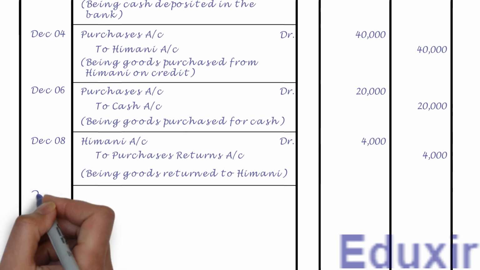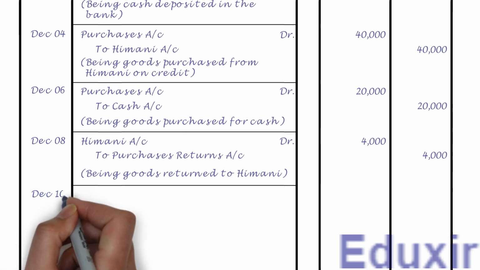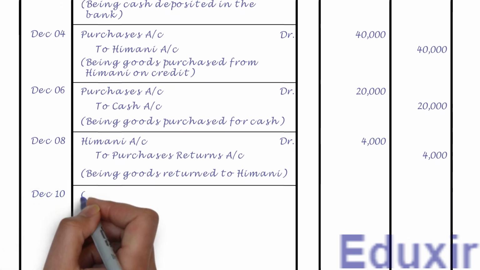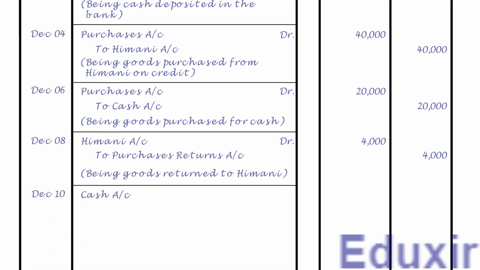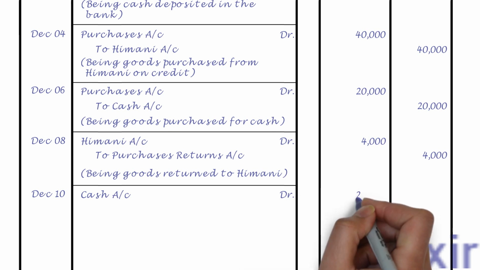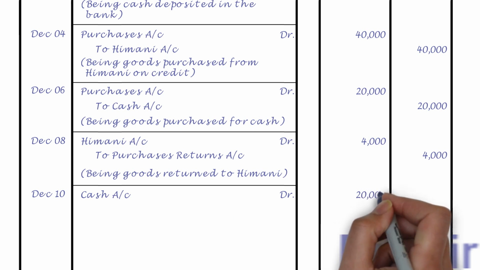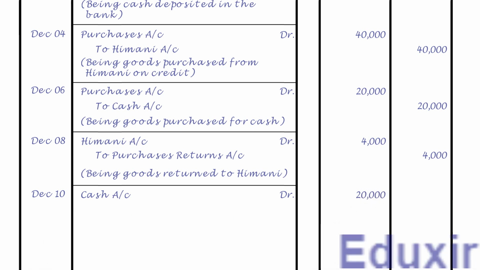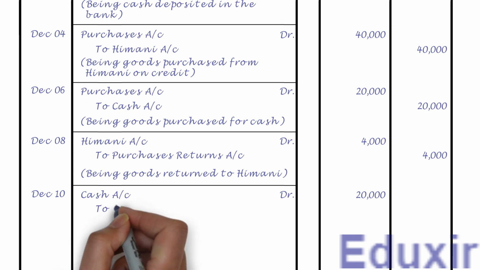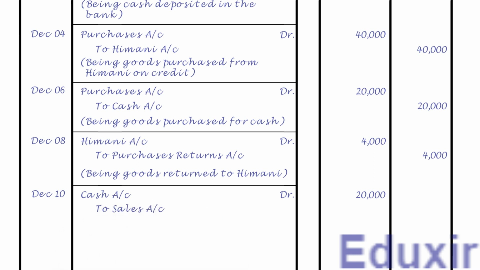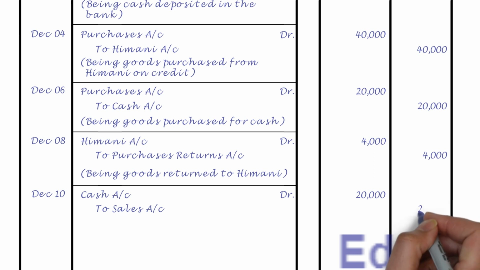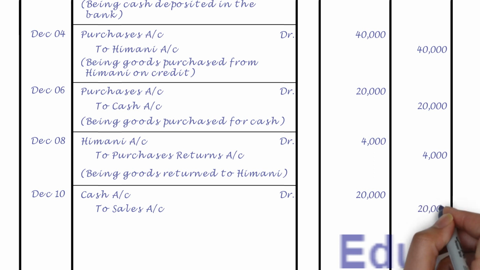Let us first record the date. Let us then record the cash account as the debit entry. Let us also write the text DR to indicate that this is a debit entry. Let us also write the debit amount of 20,000 rupees into the debit amount column. Leaving a margin, let us now record the sales account as the credit entry. Let us also record the credit amount of 20,000 rupees into the credit amount column.